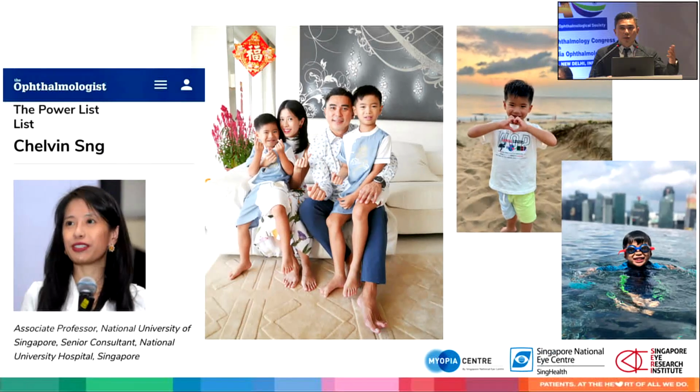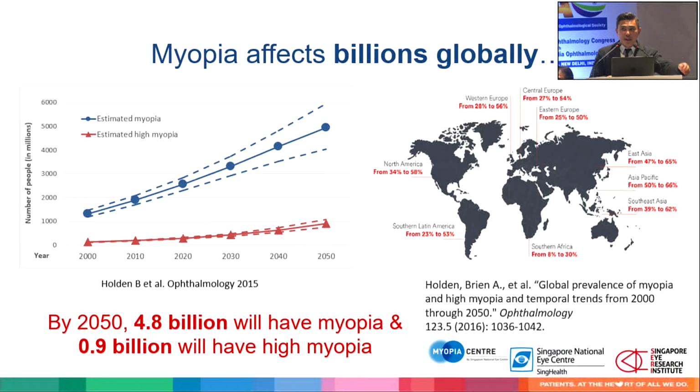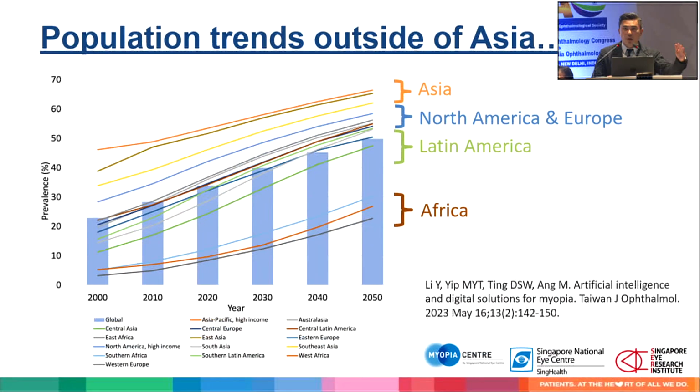So myopia is close to my heart because I have two young kids. My wife and I are both ophthalmologists, and we are constantly worried about them developing myopia. But the room is full today, so all of you here understand that myopia is a growing problem, not just in East Asia, but outside of Asia as well. In fact, we are seeing the trends across all continents.